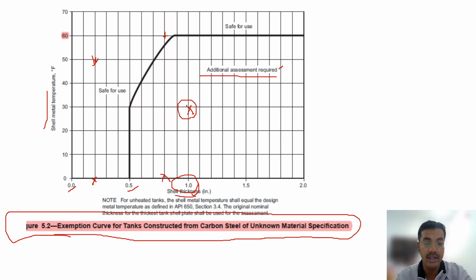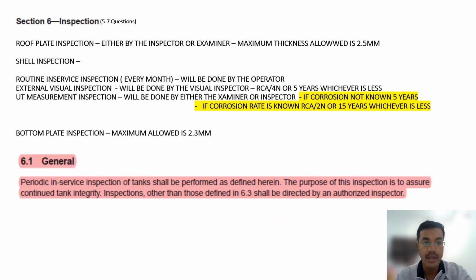Exemption curve for tanks constructed from carbon steel. So that's all for chapter 5. You will get one closed book or maximum 2 closed book and one open book question. Section 6, inspection. You will get 5 to 7 questions, out of which 2 to 3 questions are open book, and 2 to 3 questions are closed book.